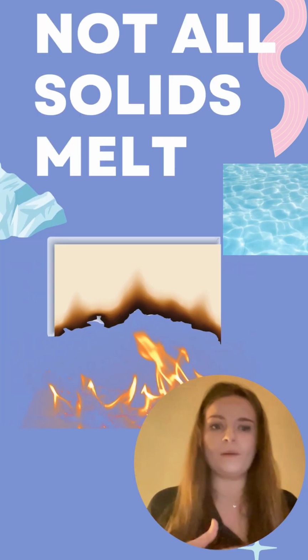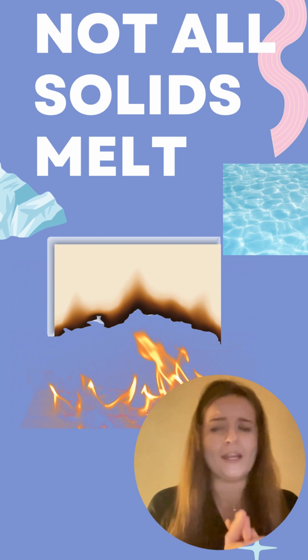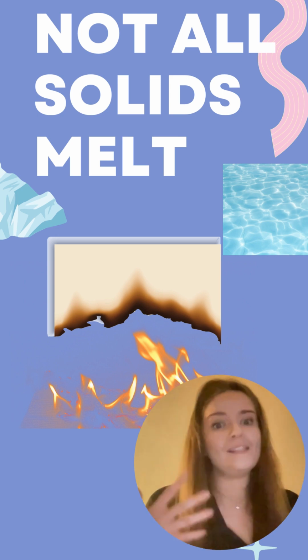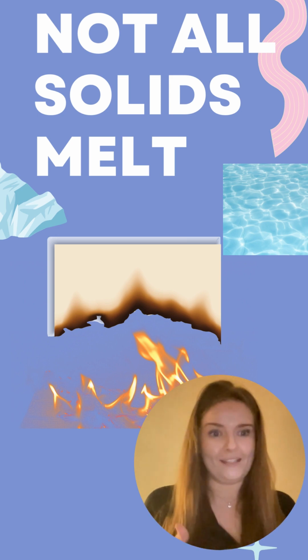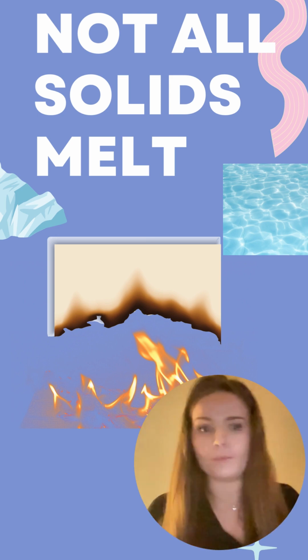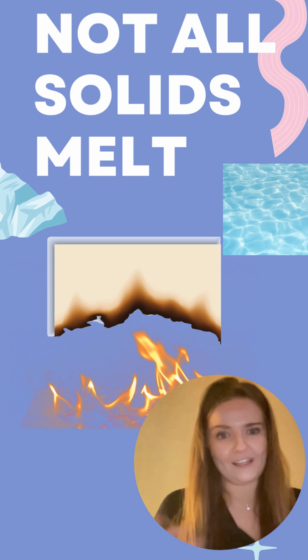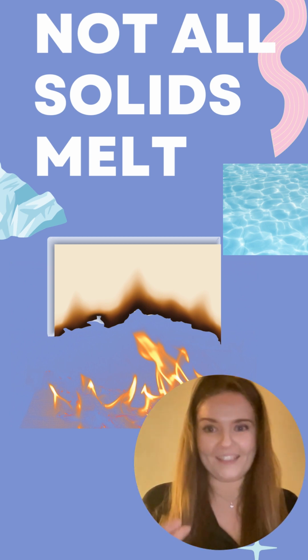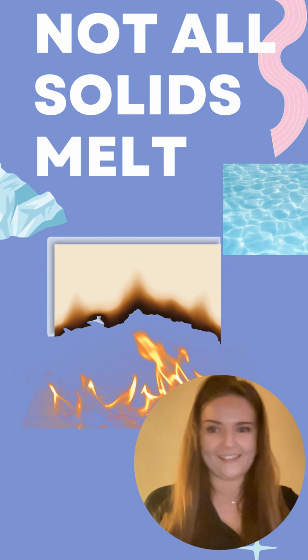But it's important to remember that melting is the process of changing a solid back into a liquid. So some solids cannot be changed into a liquid, and when they're heated up, they have a completely different reaction to the heat. For example, paper will burn when heated, so therefore cannot be melted.